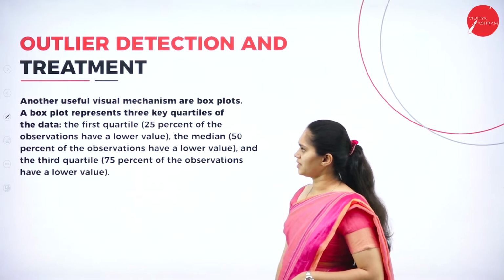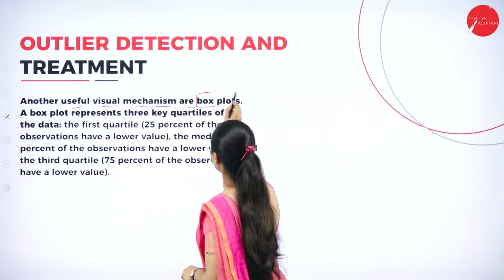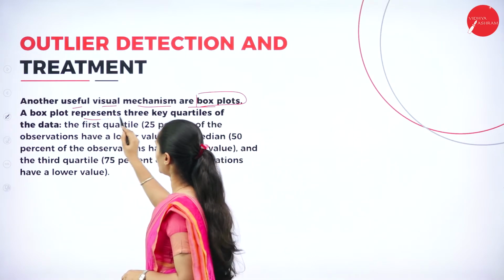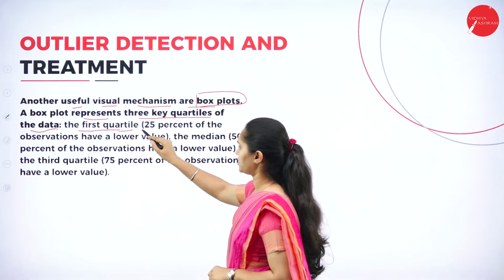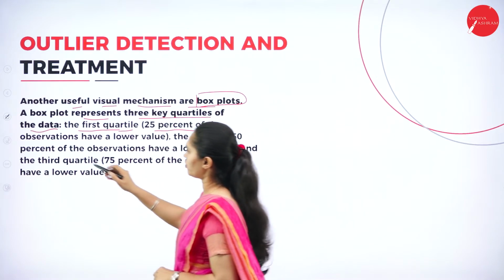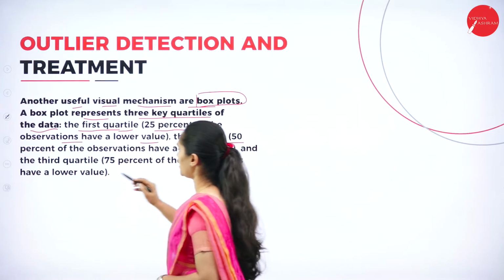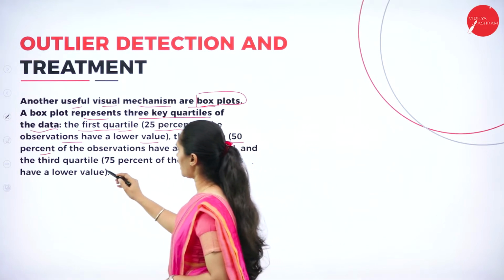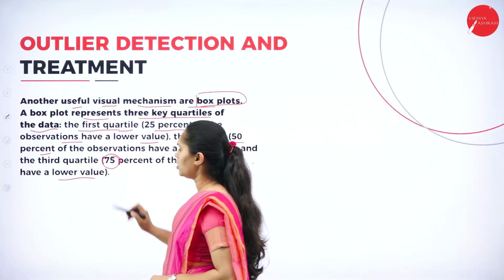We have one more method, another useful visual mechanism: box plots. We can use a histogram, and we can use a box plot that represents three key quartiles of the data. The first quartile is the value below which 25% of the observations fall. The median is the value below which 50% of the observations fall. The third quartile is the value below which 75% of the observations fall.